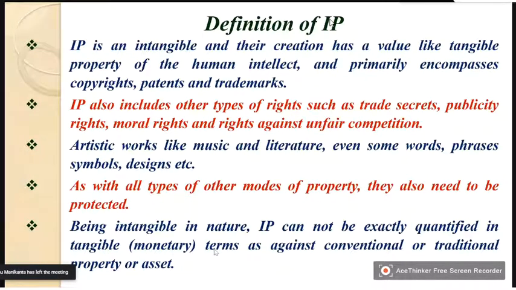Like that, if you consider certain products like Coke or Thums Up or any other cool drinks, there will be a formula for the preparation of that particular drink. That formula is the monopoly of that particular company.